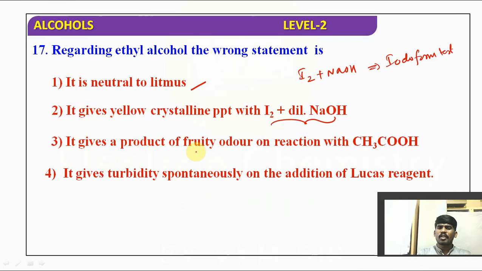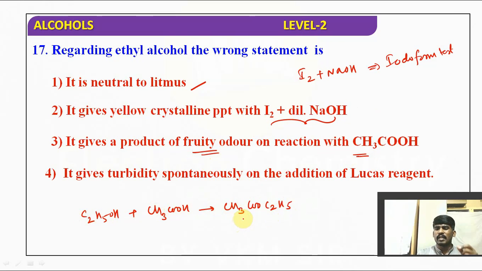It gives a product of fruity odor on reaction with CH3COOH. C2H5OH plus CH3COOH, ethyl alcohol reacts with carboxylic acid. It forms ethyl acetate, and ethyl acetate has an apple smell. It gives a fruity smell. Generally esters are fruity smelling compounds, right? So that is also correct.